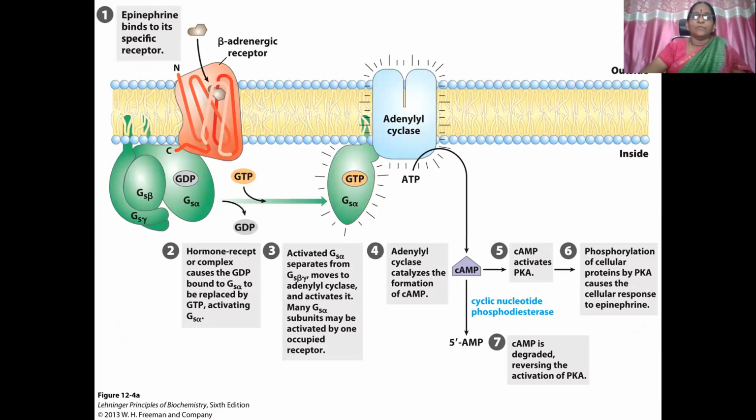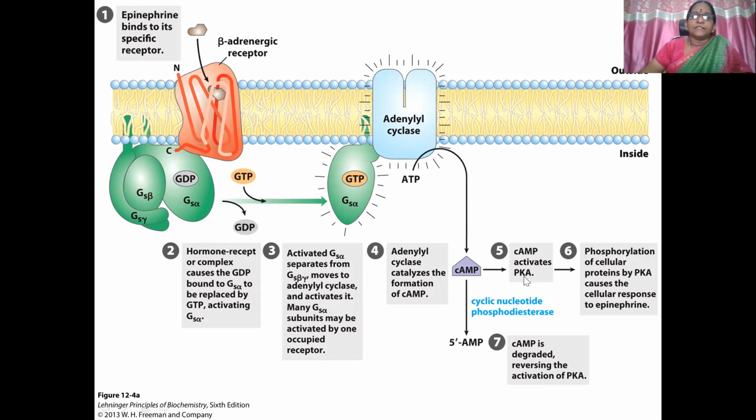Here you can see the cascade of events a little more clearly. Don't think that it is a similar kind of picture. I'm going into the details step by step. So the alpha, beta, gamma subunit with GDP, then GTP replaces GDP. The hormone receptor complex causes GTP to bind, and that activated form separates from the beta gamma subunits and moves to adenylate cyclase, which converts ATP to cyclic AMP.